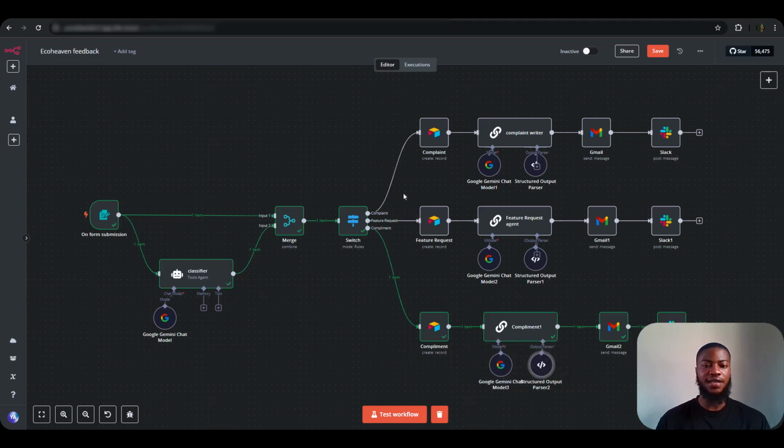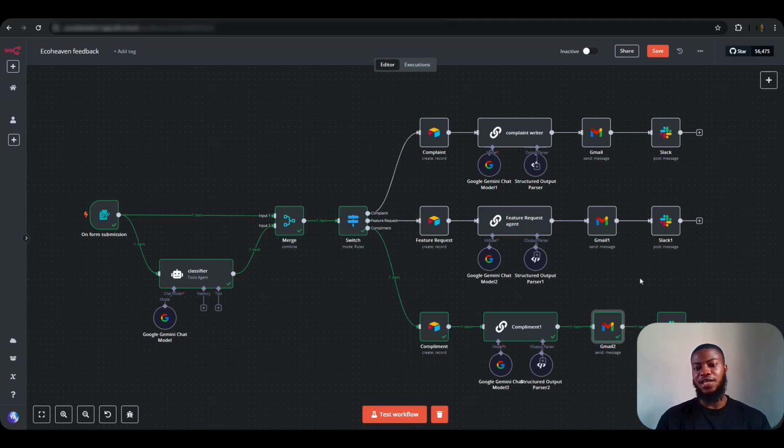And you can also add other nodes, like other things that you want to include in the workflow. Like for example, this particular Gmail, you can actually change this node to a draft message node. So when the message is coming in from this AI agent, it won't send the message, it will just draft the message for us to send. You can change this to a draft.